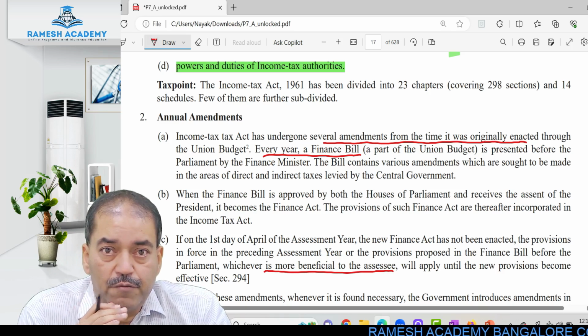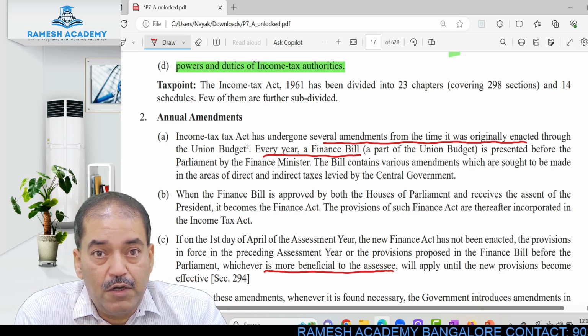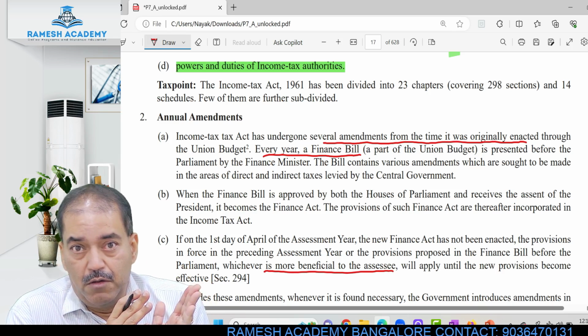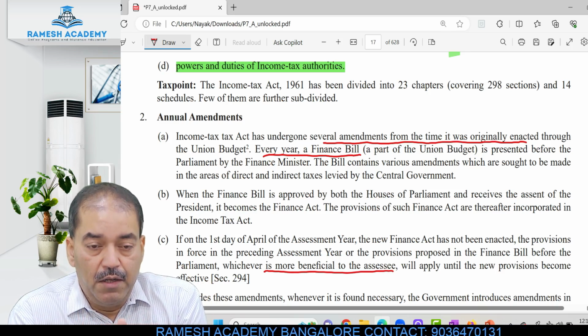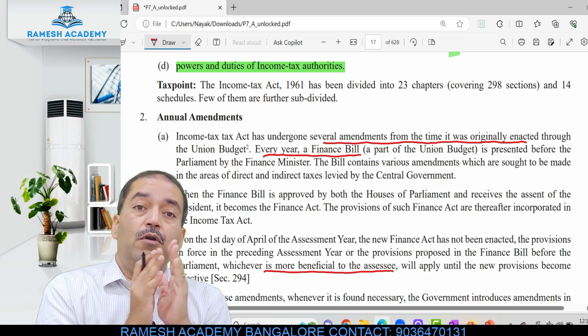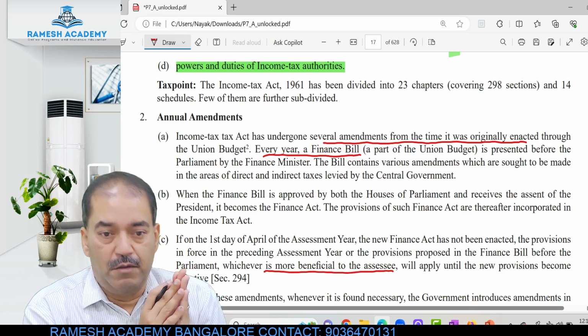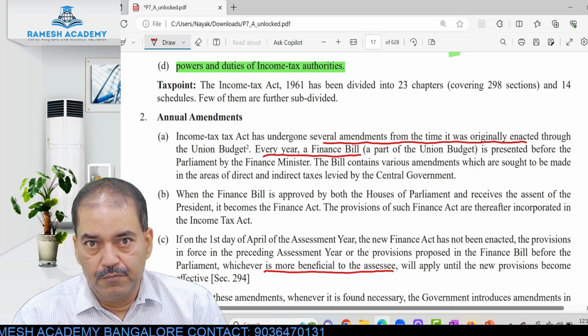It is not passed by either House of Parliament. Then in that case, whatever are the provisions in the previous bill or whatever provisions are proposed in the present bill, whichever is more favorable to the assessee, to the income tax payer, that will be applicable.